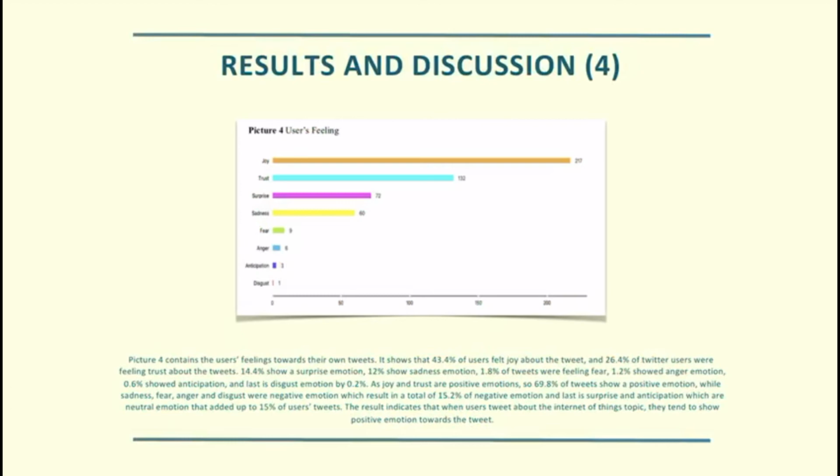As joy and trust are positive emotions, 69.8% of tweets show a positive emotion, while sadness, fear, anger, and disgust were negative emotions, which result in a total of 15.2% of negative emotion. Last is surprise and anticipation, which are neutral emotions, that added up to 15% of the users' tweets. The result indicates that when users tweet about the Internet of Things topic, they tend to show positive emotion towards the tweet.